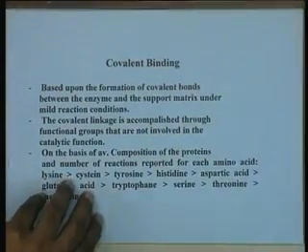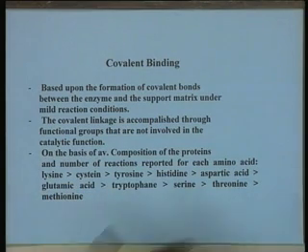Now, if you look at the covalent linkage, it is accomplished through functional groups that are not involved in the catalytic function, of course, a very standard prerequisite for any immobilization method. Now, a very important general observation is that on the basis of average composition of the proteins, that means the availability of different amino acid residues in the protein molecules and the number of reactions that are reported for each amino acid, you notice that this is the kind of a sequence.